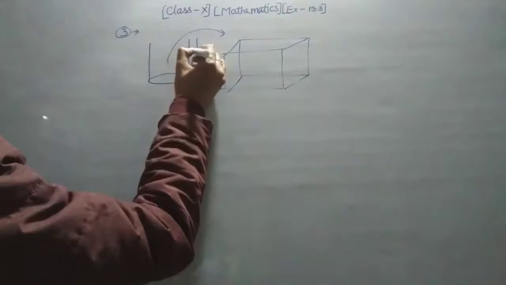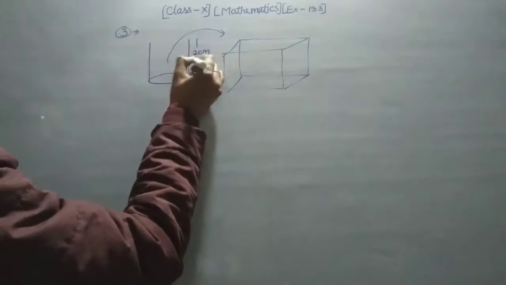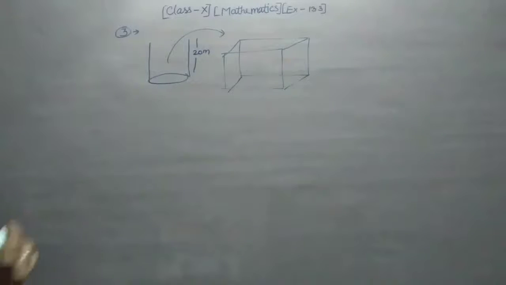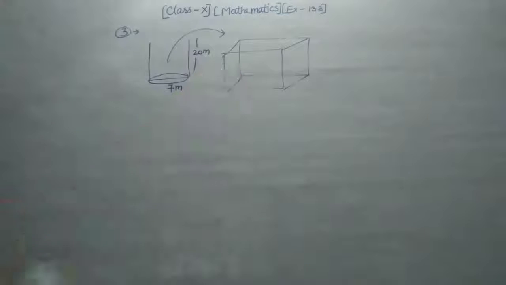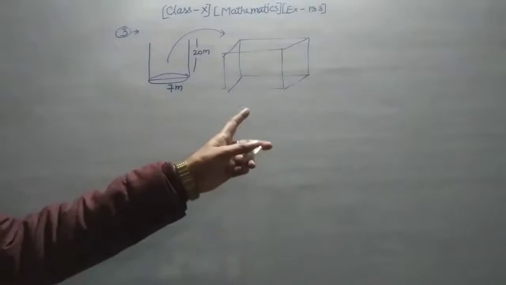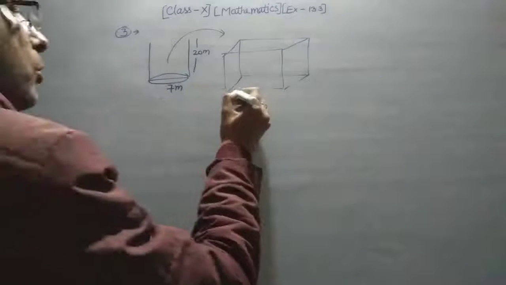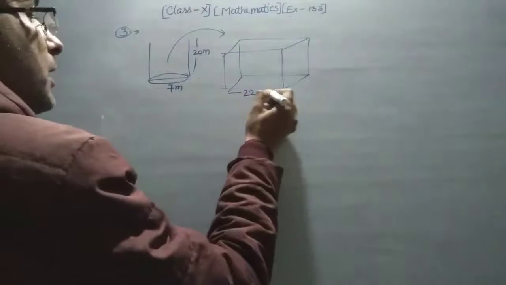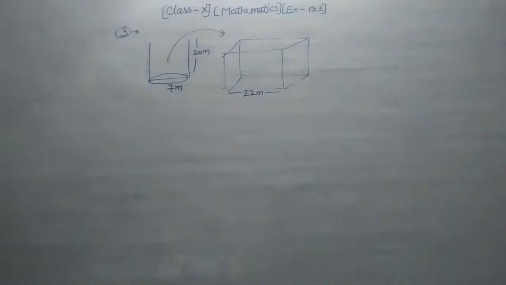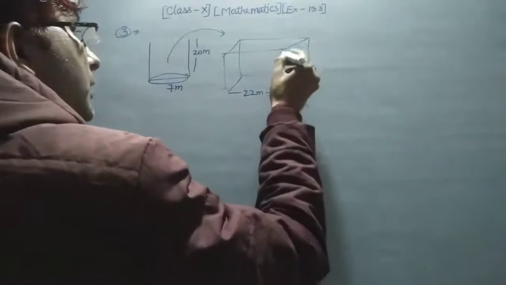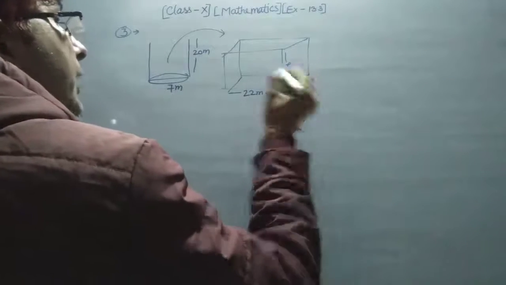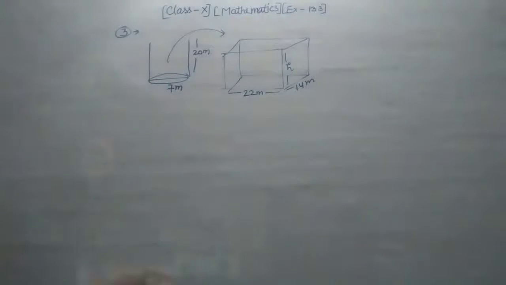Here the height is equal to 20 meter, and the diameter is 7 meter, and in this figure it says 22 meter is the length, and the breadth is 14 meter, and you have to find the height of this. So this is the value it gives here.